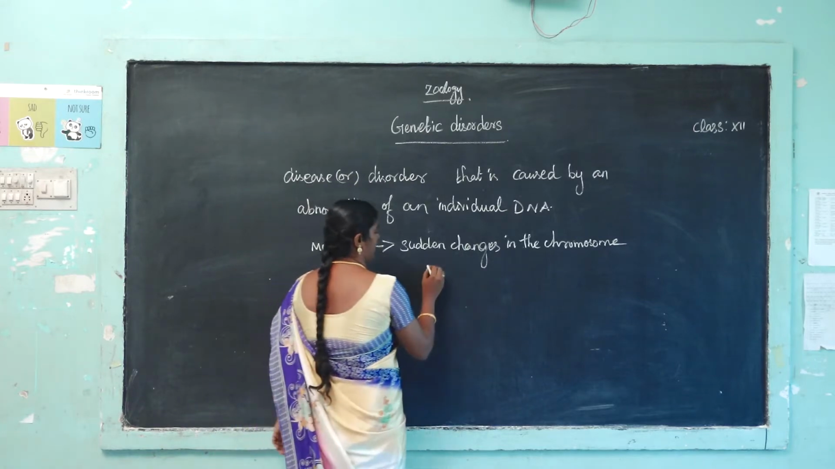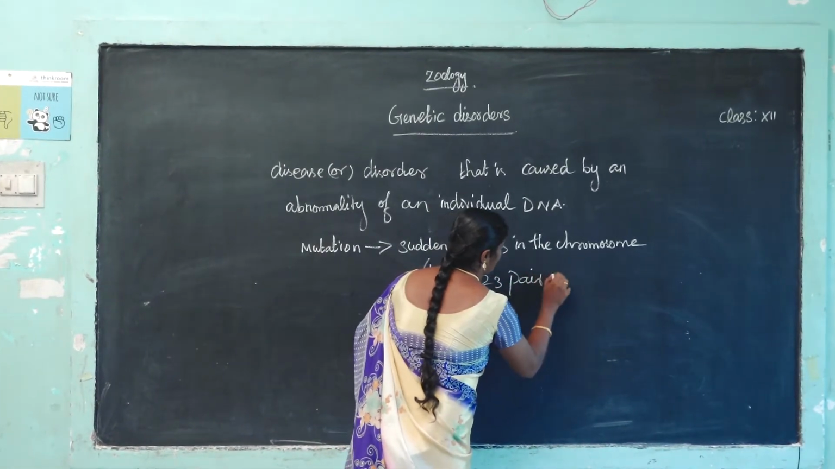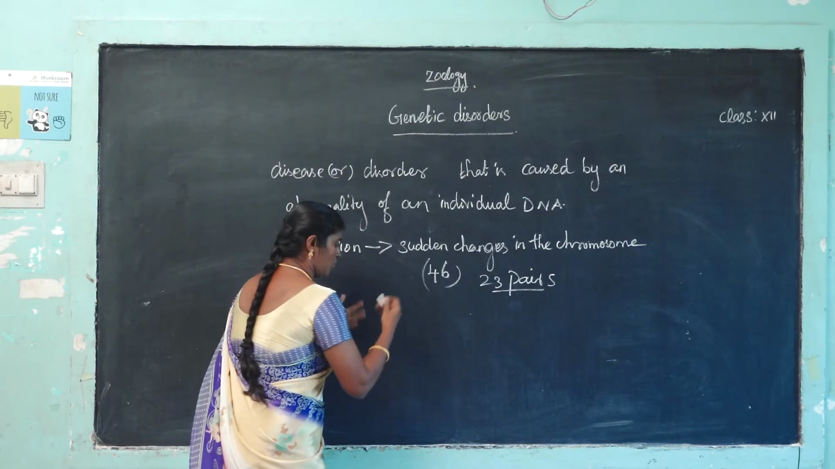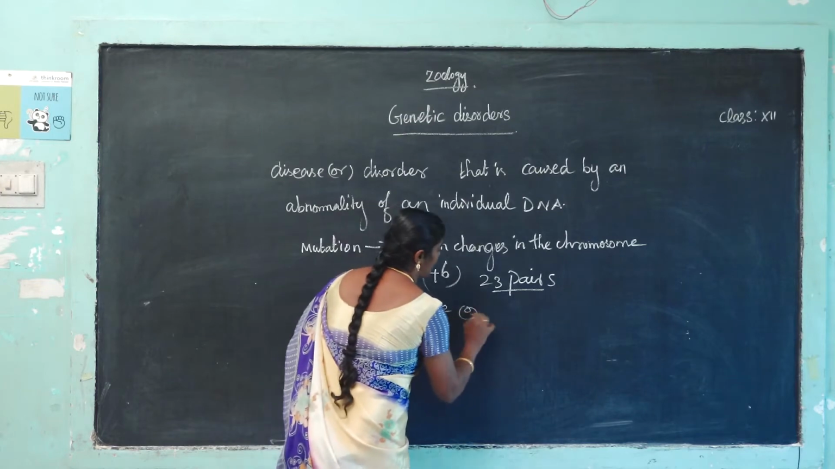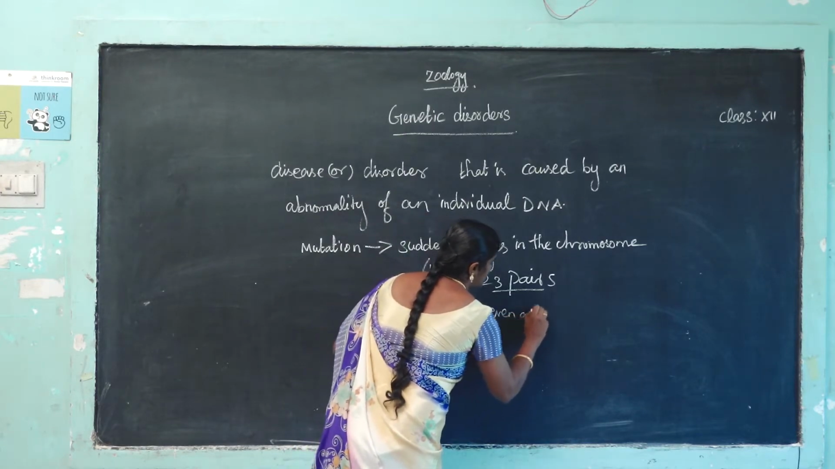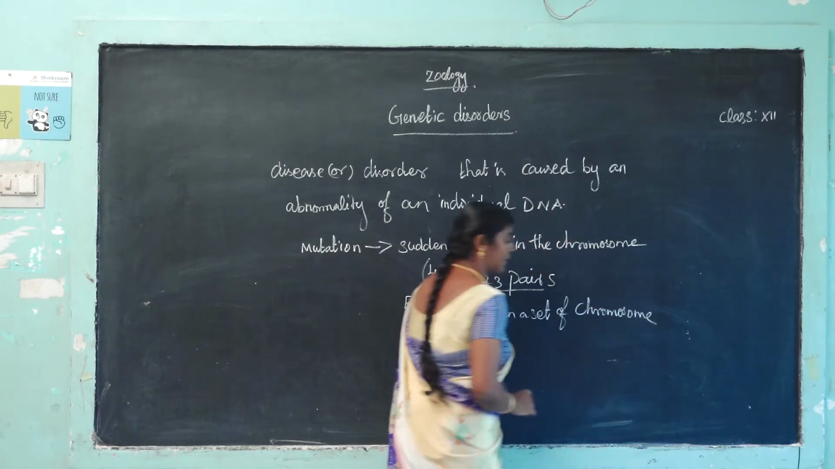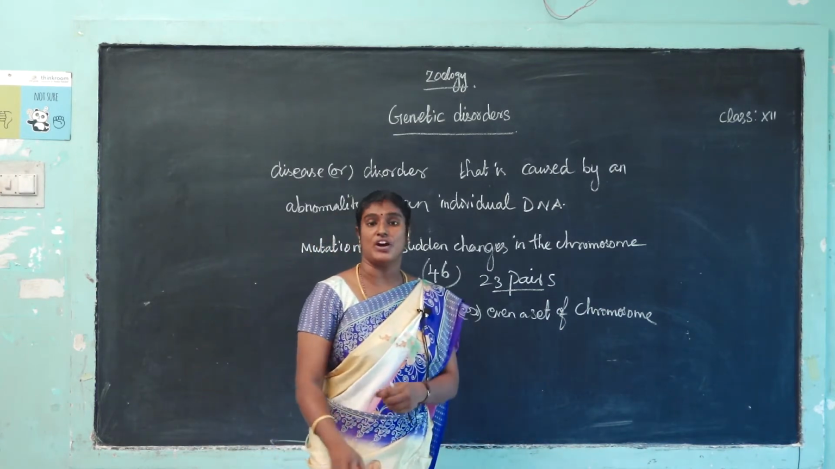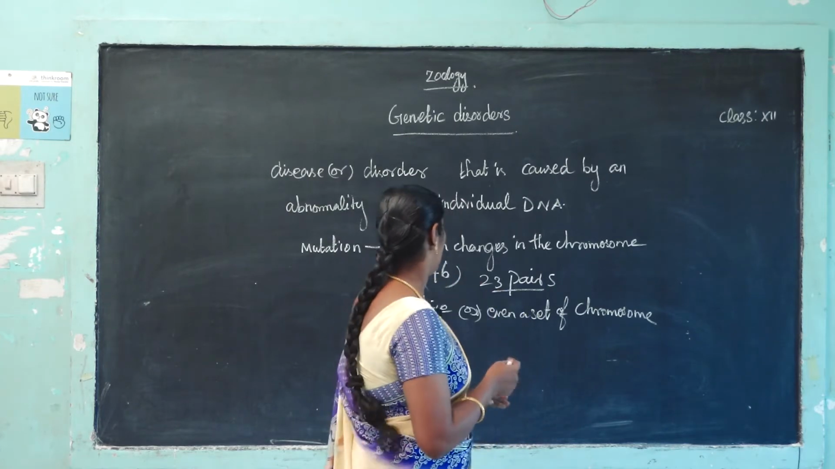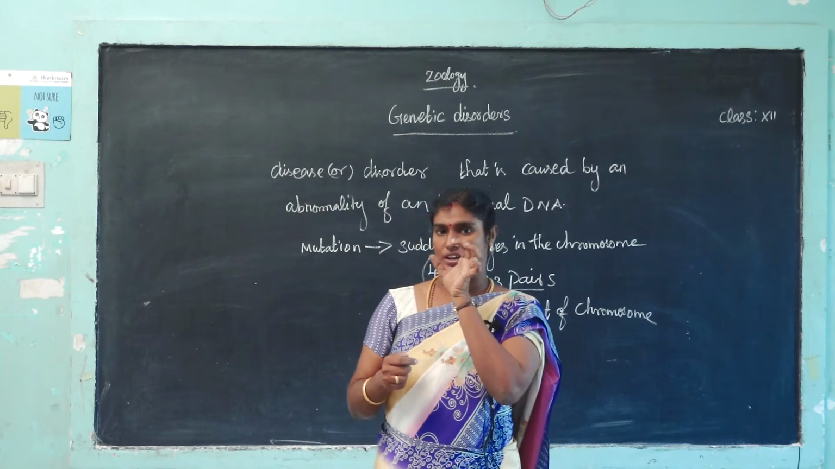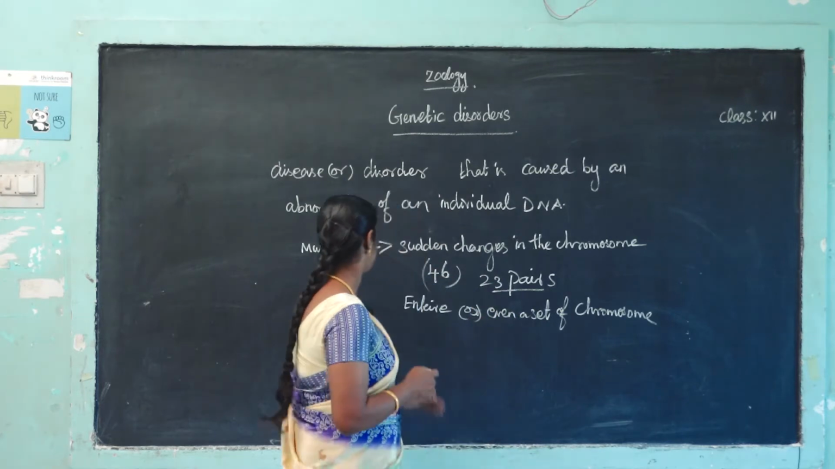How many chromosomes are there in our human body? We already know 46 chromosomes, 23 pairs. The chromosome may change in the entire chromosome or even a set of chromosomes. Entire chromosome means sometimes full chromosomes, so 46 may change to 47 or 45. A set of chromosomes means autosomal or sex chromosomes, any one of which may be changed. That is called mutation.